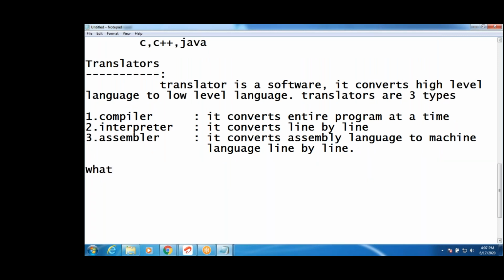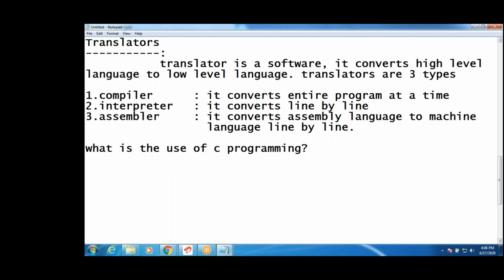See next one. What is the use of C programming language? Tell me, what is the use of C programming? Guys, you study, right? Tell me what is the use of C program.